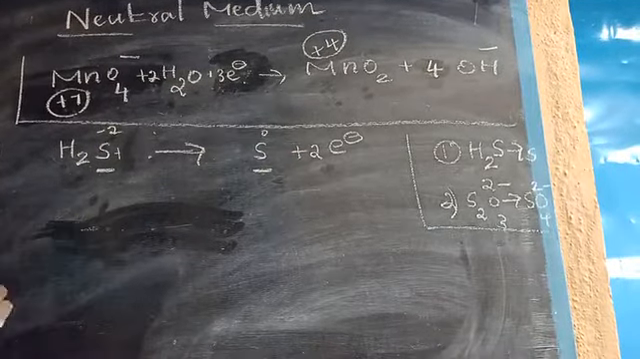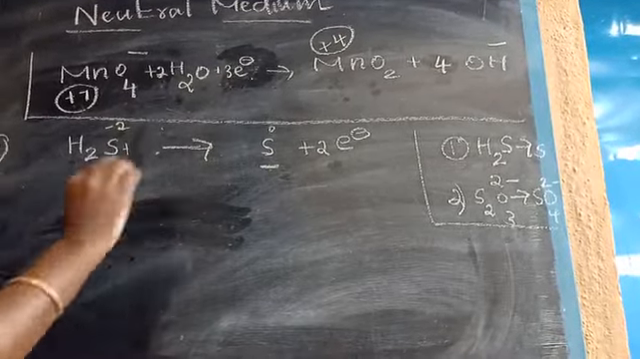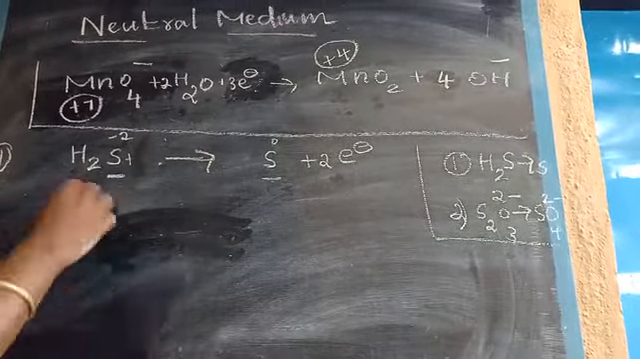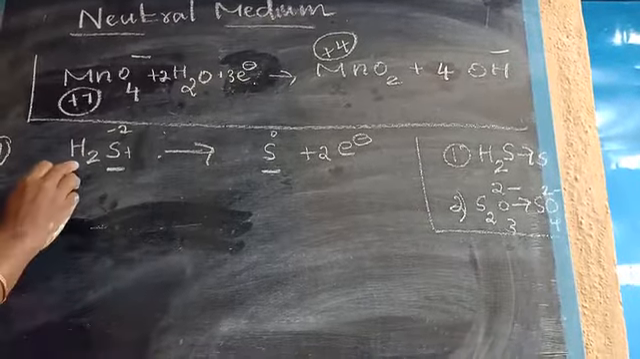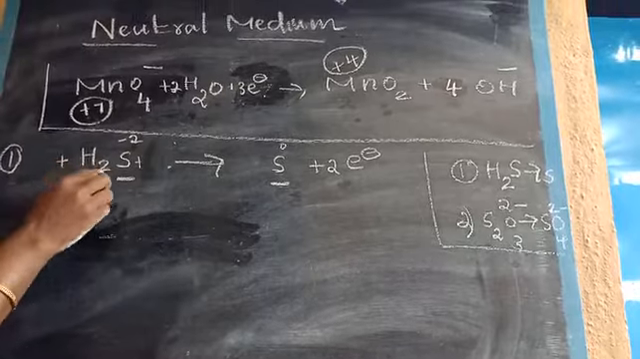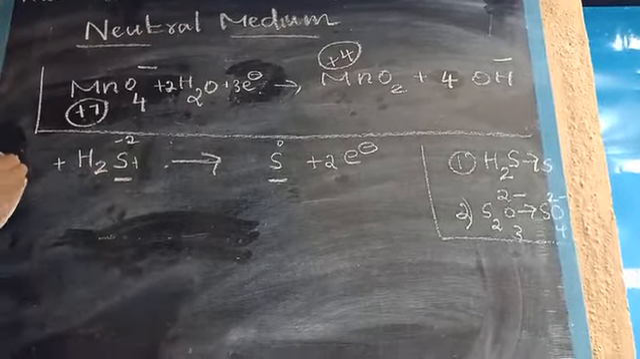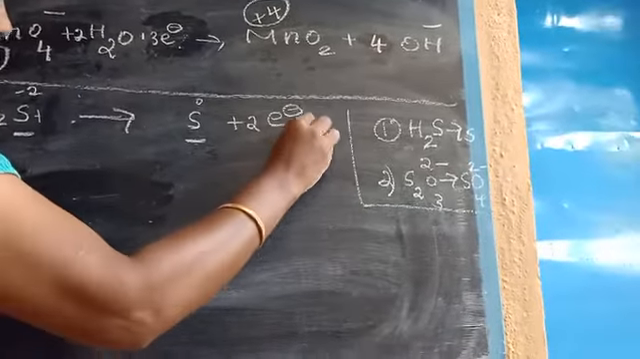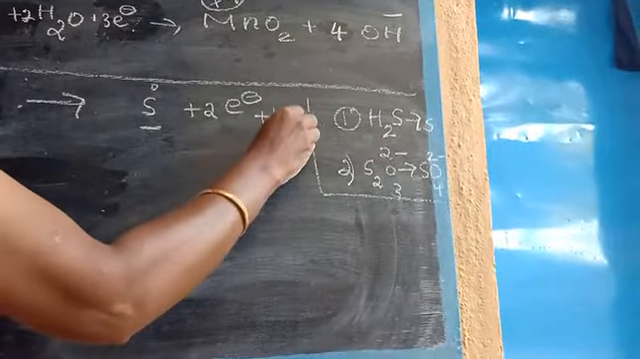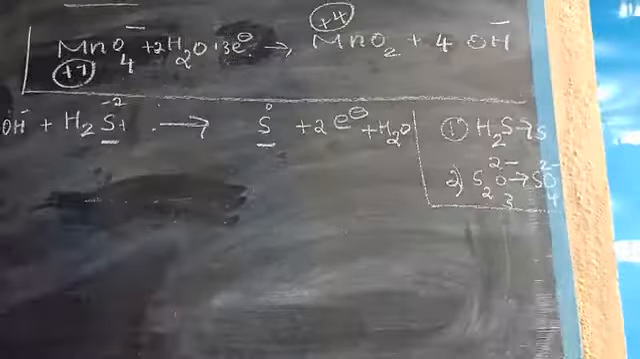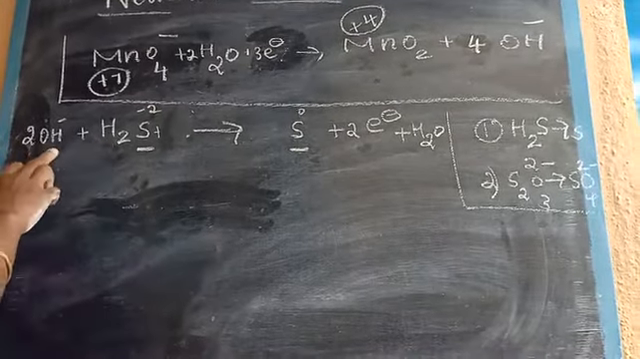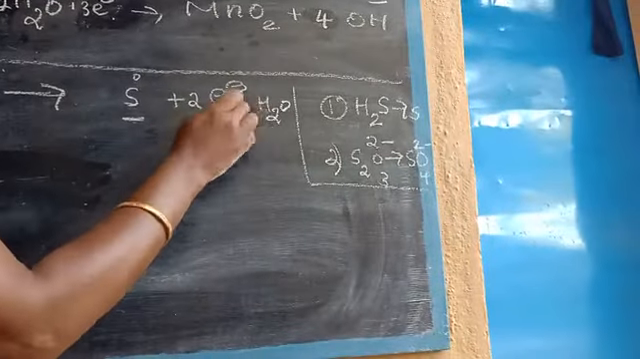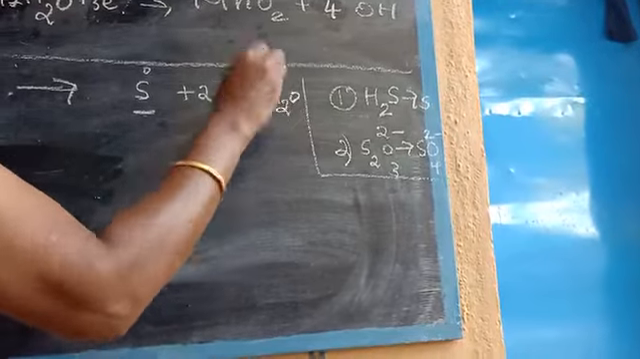Now here hydrogen is not balanced, so we are going to balance this hydrogen. H2S has 2 hydrogens, so 2 OH minus. On this side, the water molecule H2O. Now H2, here 2, so 4. So 2 2s are 4.